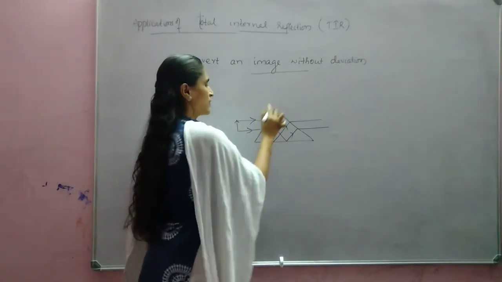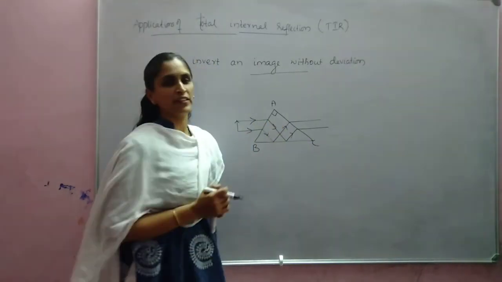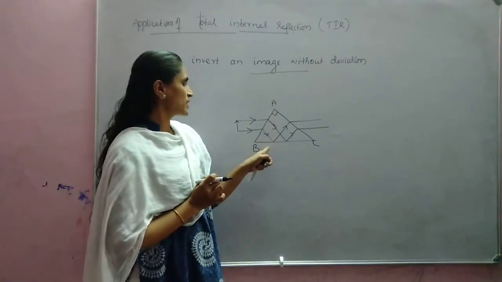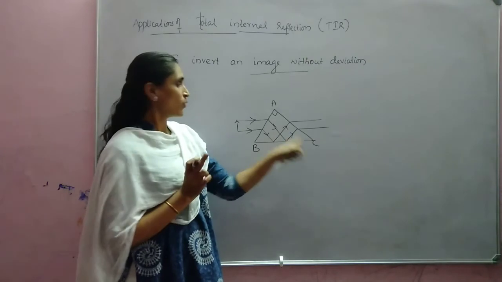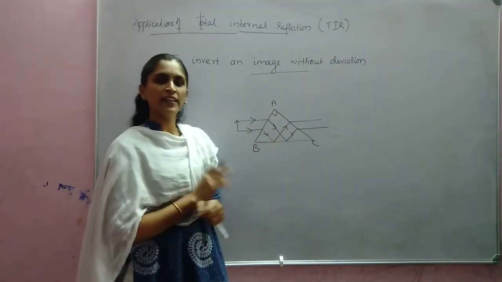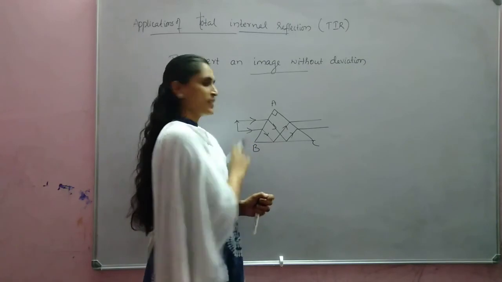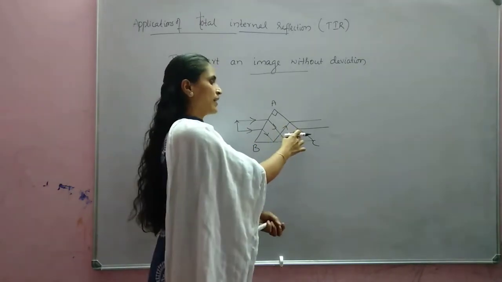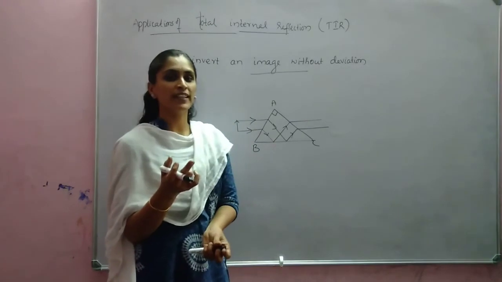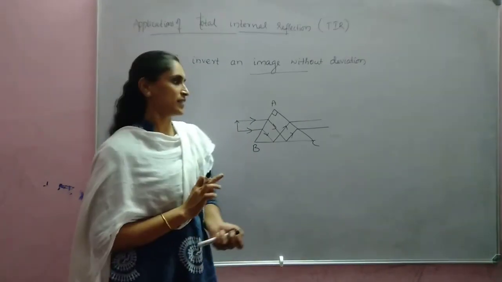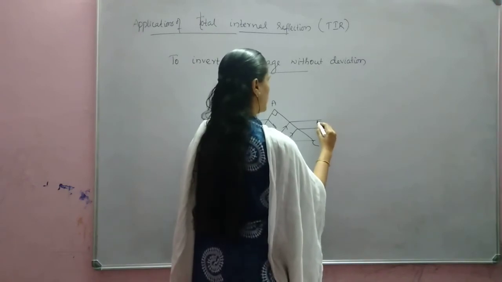On the surfaces AB and AC, no total internal reflection takes place. Only on the surface BC, total internal reflection takes place. Why is total internal reflection not taking place on surfaces AB and AC? Because the light is traveling from rarer to denser medium. And here, even though it is traveling from denser to rarer medium, no total internal reflection takes place because the condition is not satisfied. So here, our image will be inverted.